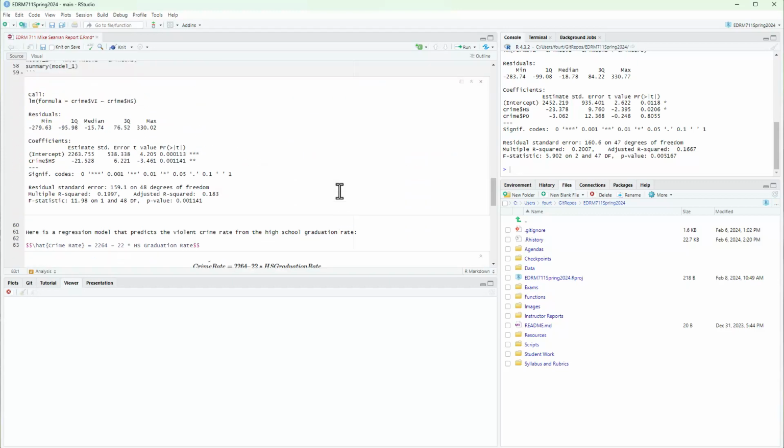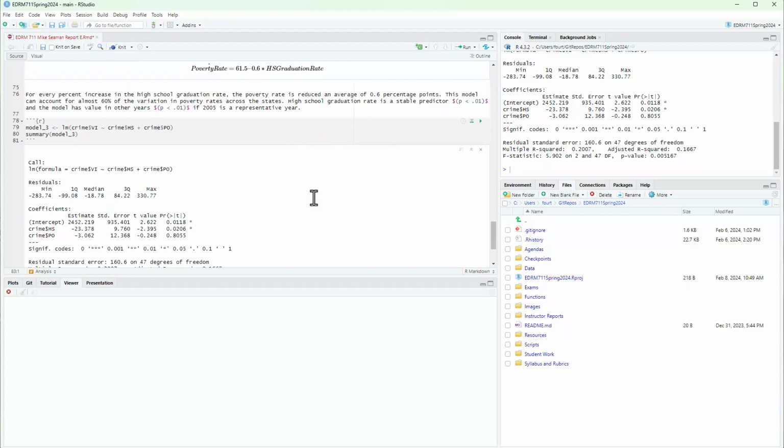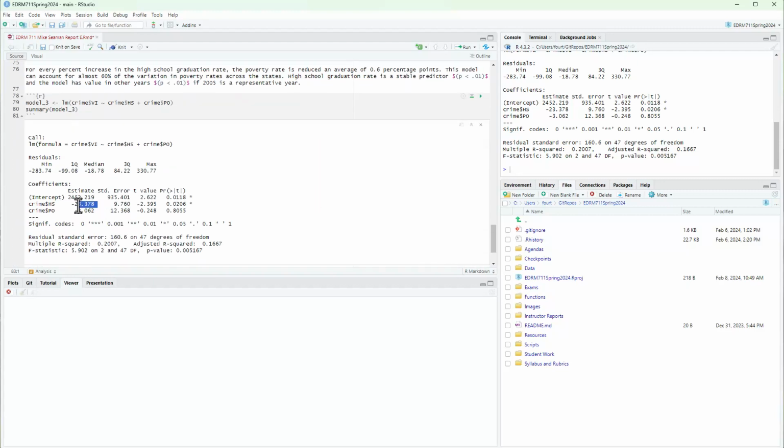If we go back up here and look, that was -21.5, and now it's -23. And you might say, well, it even got stronger, except that, yes, it did. The estimate got bigger, but so did the standard error. So our p-value actually went up a little bit.